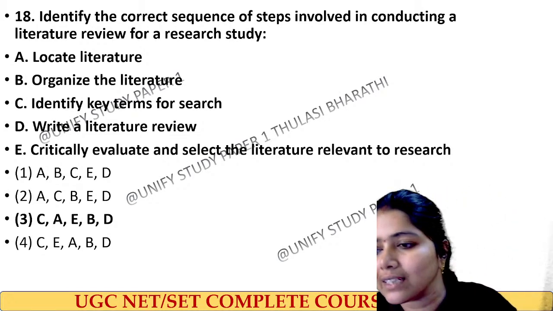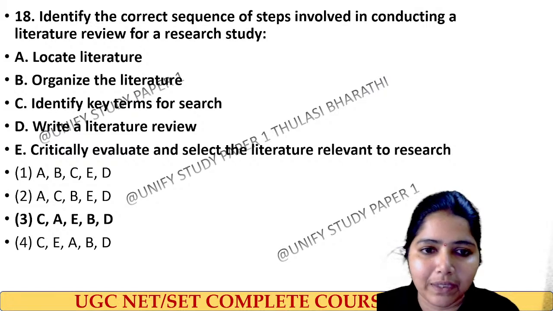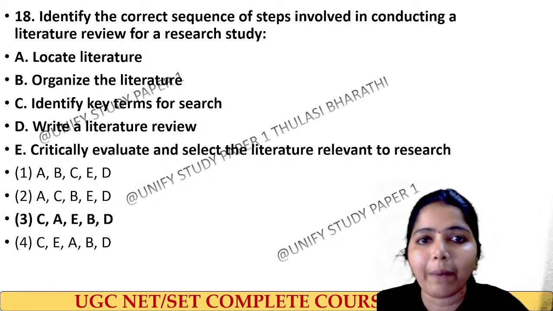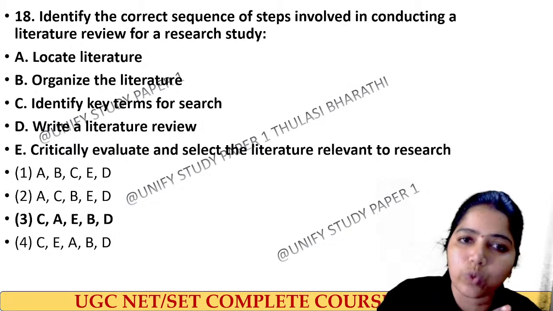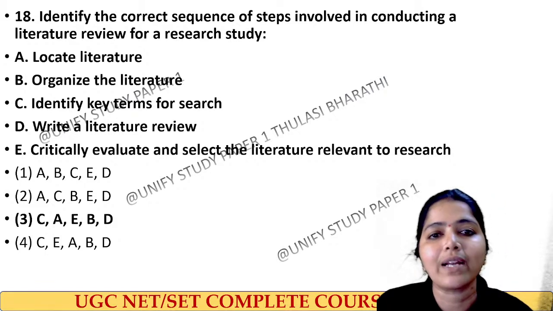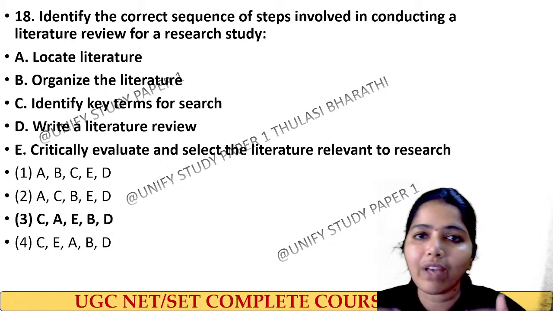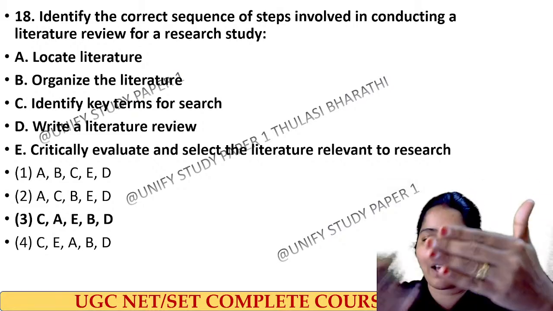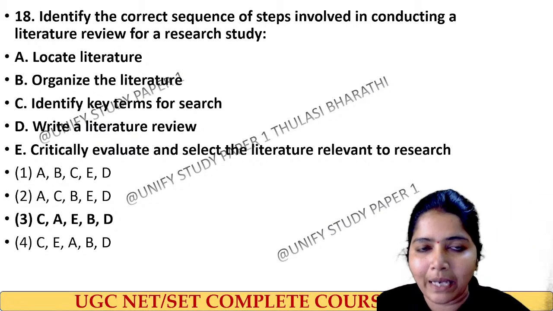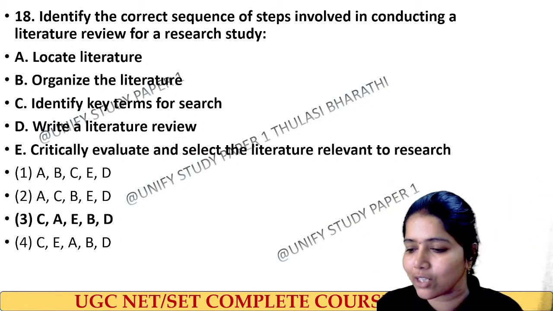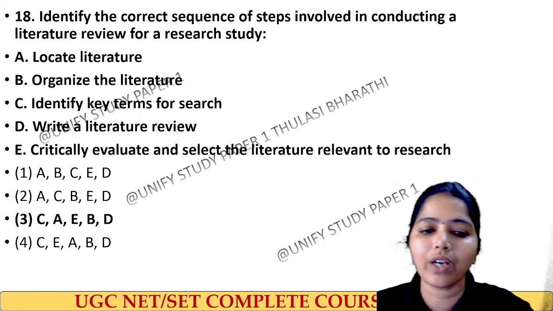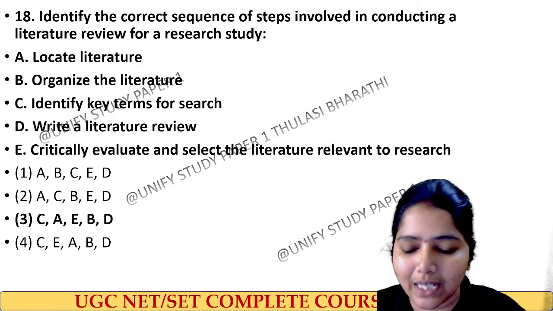After locating the literature, I may get 100 or 200 papers. So I have to evaluate all the papers and find which is suited for me. Critically evaluate and select the literature relevant to my research. Then we have to organize. This comes first, next we have to do this, so the organization should be there. Next I have to start writing the literature review. Am I clear? So here our right answer is option number 3.